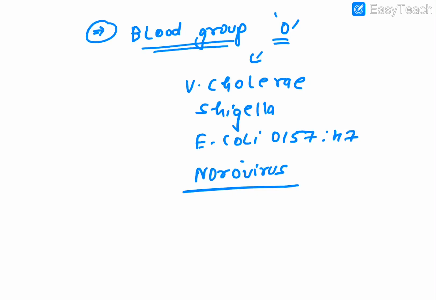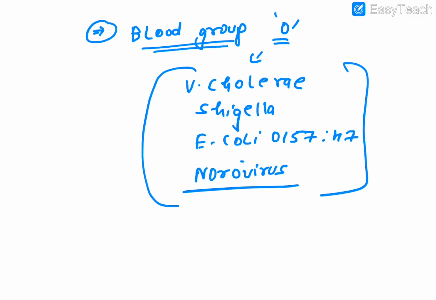If a person has blood group O, they are prone to get more infections of Vibrio cholerae, Shigella, E. coli O157:H7, and Norovirus.